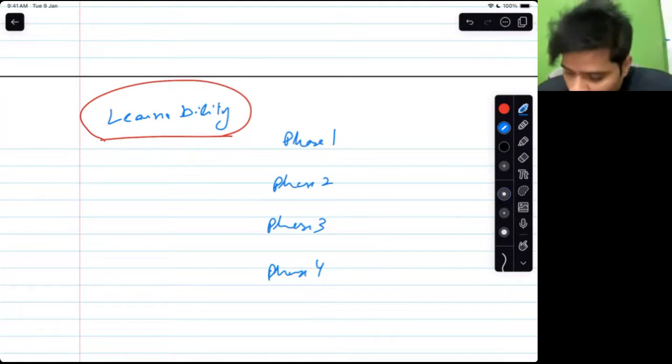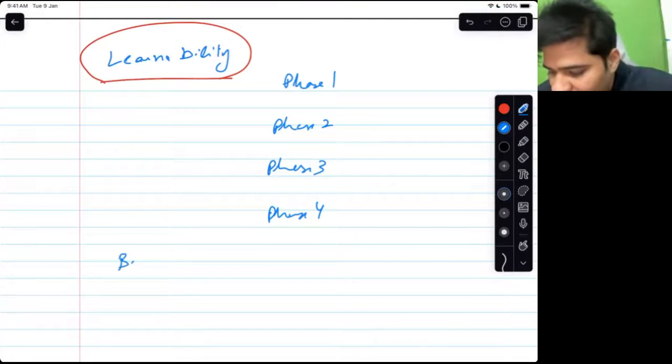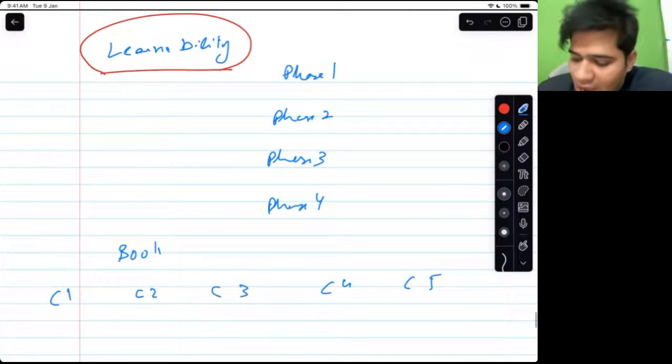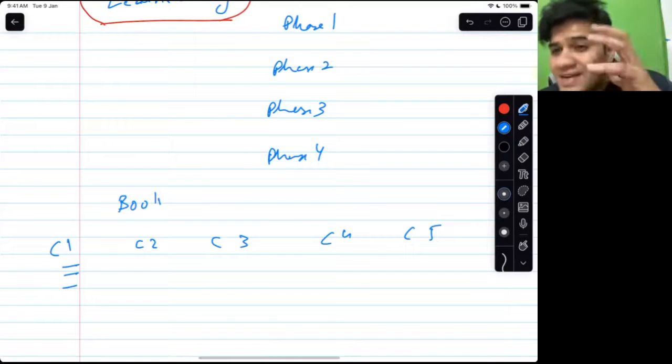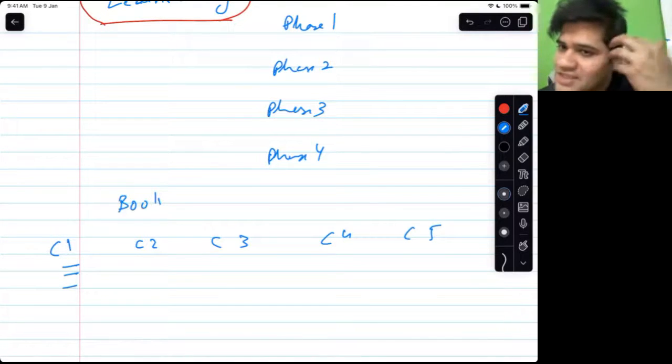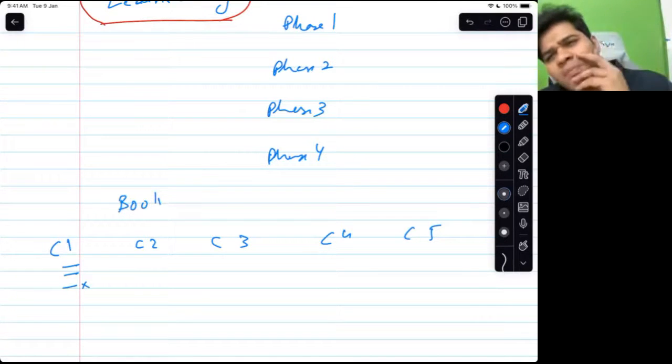What happens is, when I am learning, for example, this happens more with books. Let us say I am reading a book and I am on chapter 1, chapter 2, chapter 3. There are many chapters. I am reading chapter number 1, and a particular statement comes, and that statement does not get digested in my mind. I am not able to trust that statement. So I will stop, and I would keep on daydreaming. I would keep on trying to figure out there, and then I would refuse to move forward.